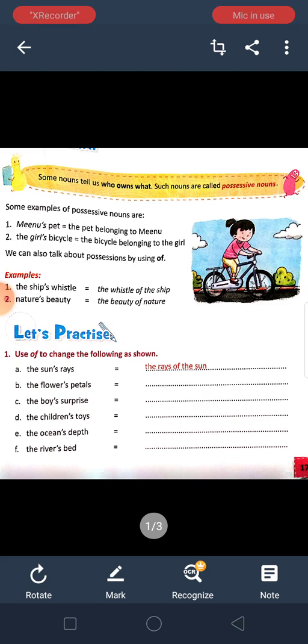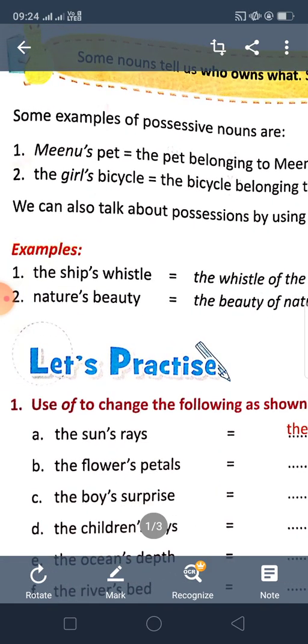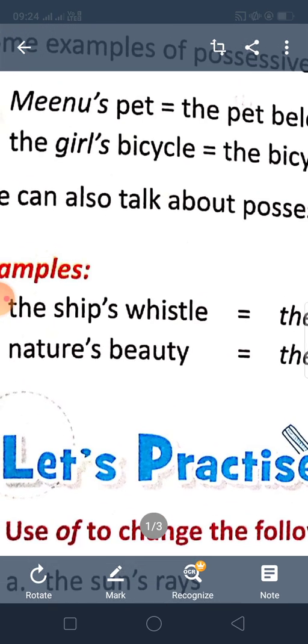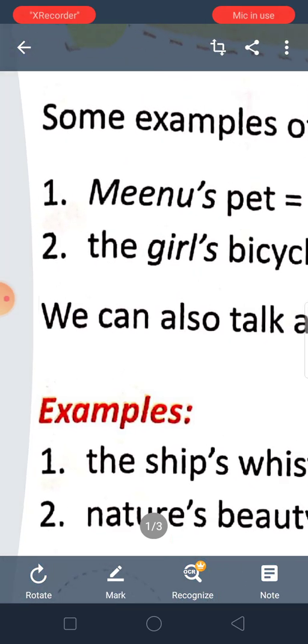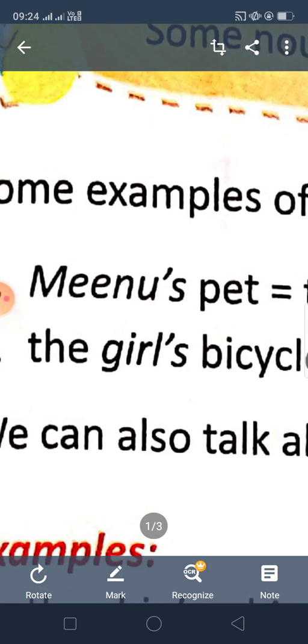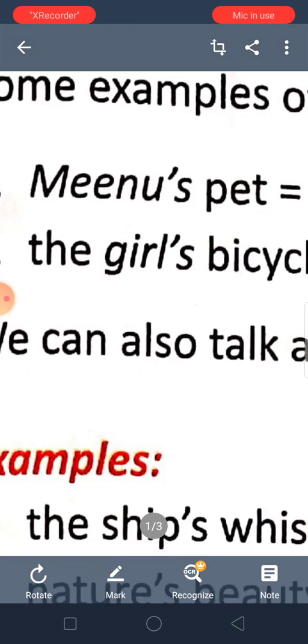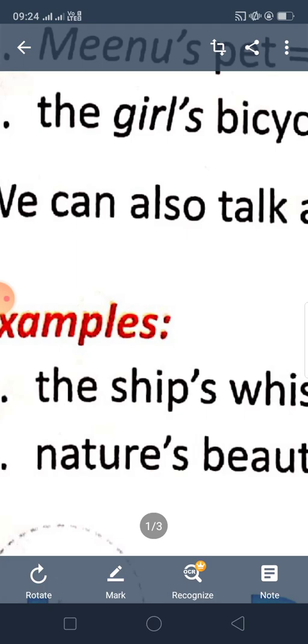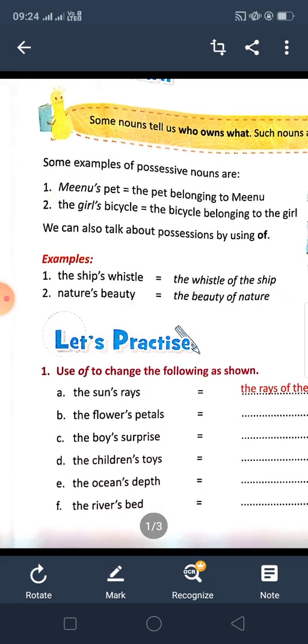Like see, Minu's pet, M-I-N-U apostrophe S. This sign is called apostrophe. It is very, very important in possessive noun. Otherwise, the meaning will be changed. The girl's bicycle, if I do not give this apostrophe over there, then it will be the plural form of girl, okay. That means many girls will be mentioned. See, Minu's, girls, ship's, nature's. So this apostrophe is very important in possessive noun.